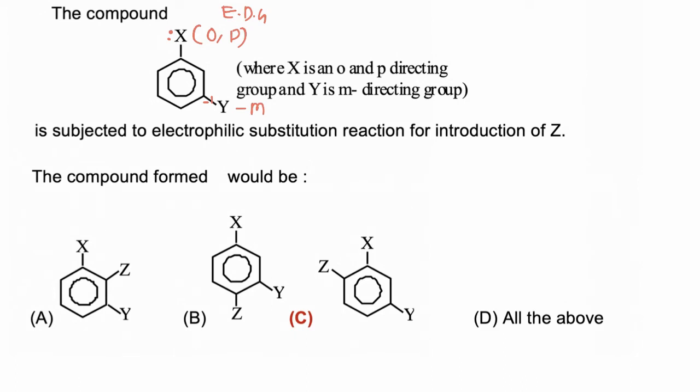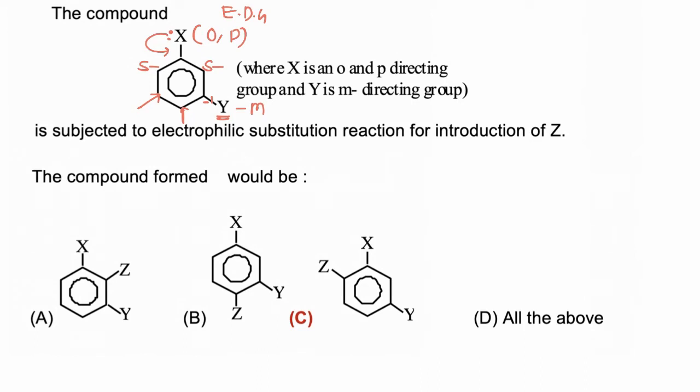the electrophile will attach to the ortho position of the ortho-para directing group, because this group is increasing electron density at the ortho and para positions. Now Y is decreasing electron density at its ortho and para positions, so Y is meta directing, so according to Y, the group should be attached at this position, and according to X, the group should be attached at these two ortho positions or the para position.